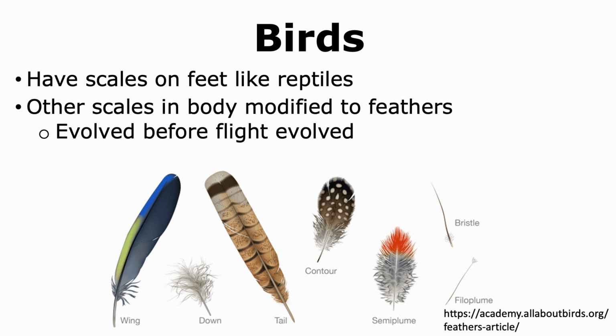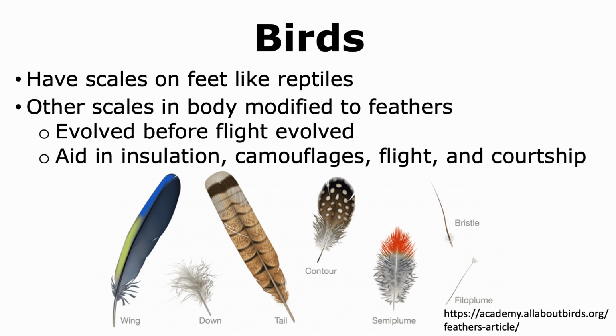Now, feathers evolved before flight evolved, and many birds have the ability to fly. Hence, we cannot say that feathers evolved for the sole purpose of flying. In fact, it is thought that feathers probably evolved to help with insulation to keep the organism warm, to help in camouflage. It definitely helps with flight, but also it helps with courtship because birds are known to provide elaborate mating dances in order to attract mates.